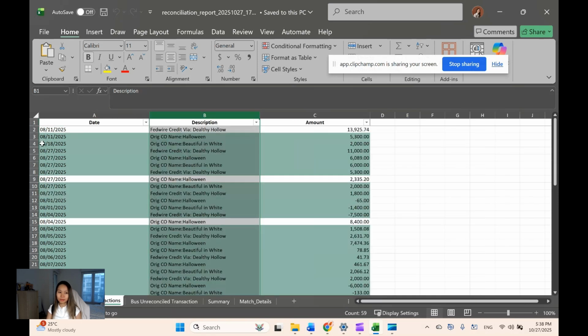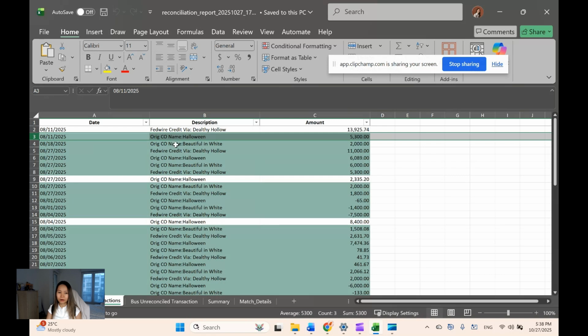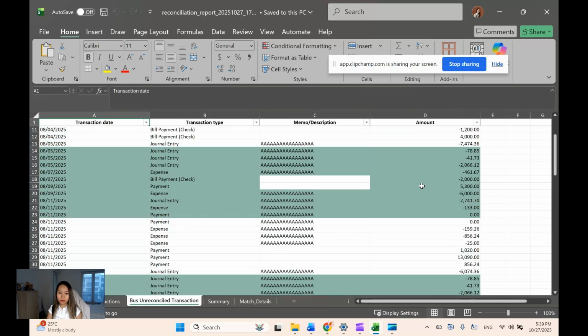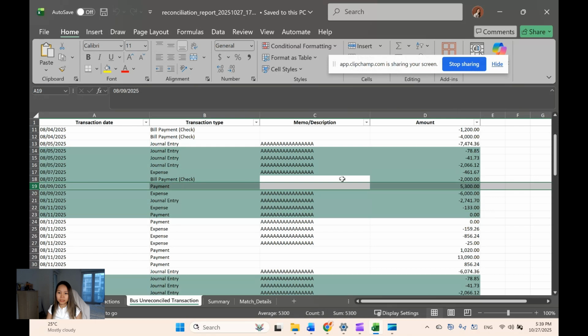The export file from the Python that I run has highlighted in green all the lines, like the date and the decision amount, that match with this one. So you can see here, 11th of August, 5,300. And let me look around this section. Okay, see here, 5,300. But the date is the 9th of August.